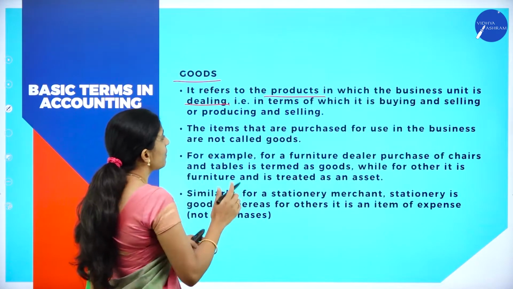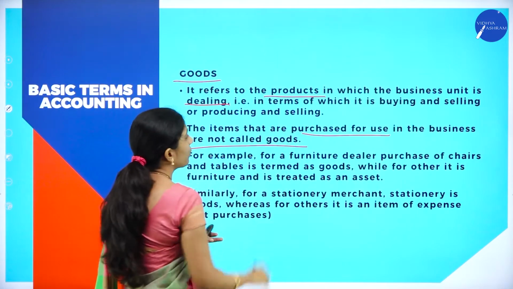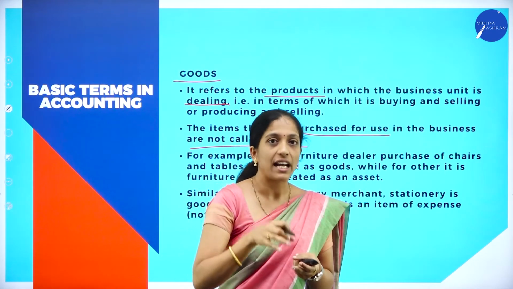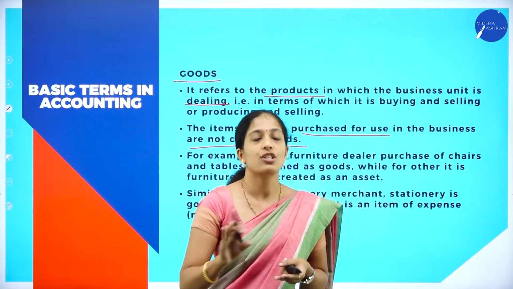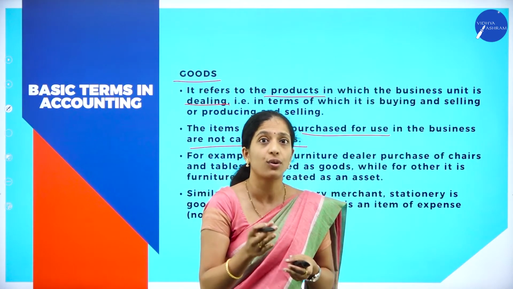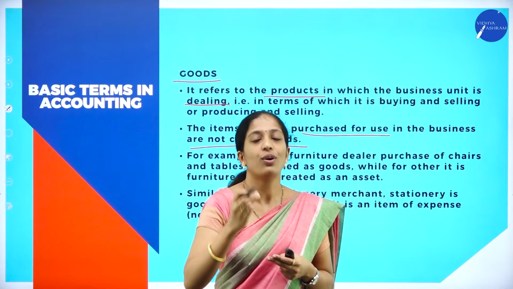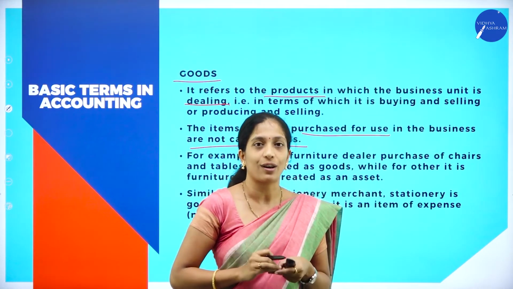Goods. The items that are purchased for use in the business are not called goods. So, for example, if an item is purchased in order to use it in the business, then it is not termed as goods. Then what is goods? Goods are always purchased in order to sell to others. So, goods is nothing but that which is meant for sale in the organization.